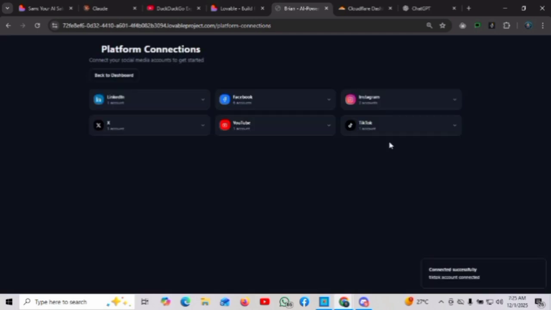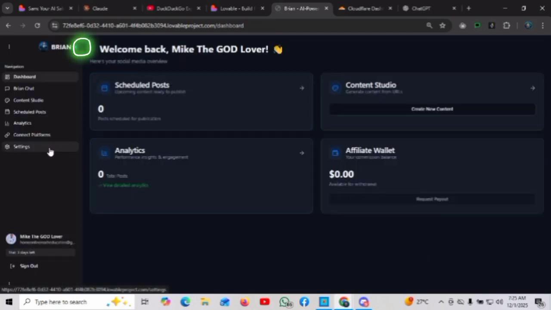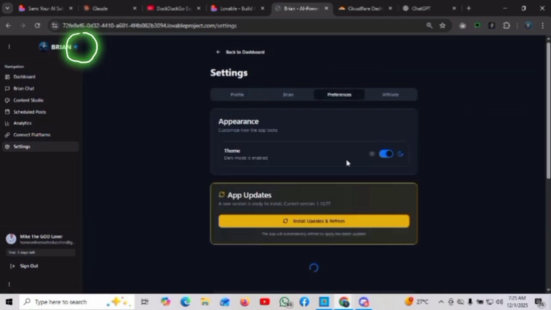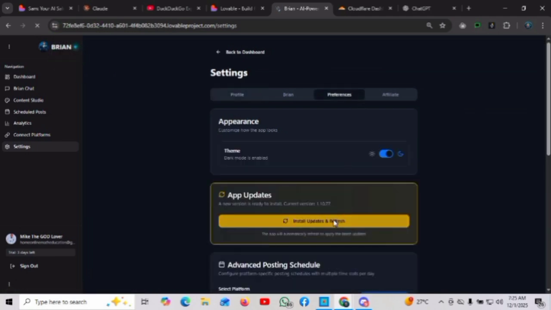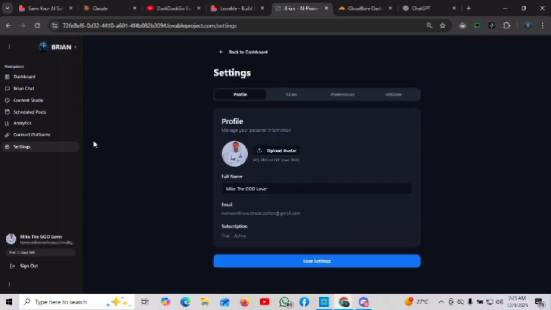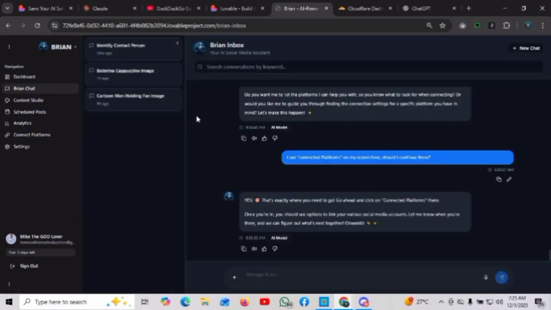That's what matters. And so now we are talking about TikTok, and you can see this is not even going to take much time, and we are going to have access, and now it's completed. So Brian has access to all 6 social media platforms and all of the pages that are involved. Let's move over to preferences. Now you can see that yellow thing that glowed. The reason why I had to move to settings and go to the preferences and update that was because at the top someone was glowing. You can take the video back and witness that by yourself.